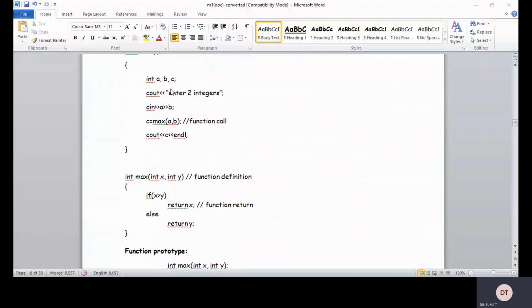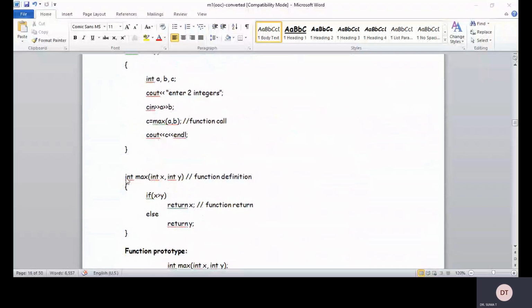Now, c belongs to integer. That is the reason why the return type of your function will be integer. int max(int x, int y): if x is greater than y, return x, else return y. So we are comparing two numbers, right?